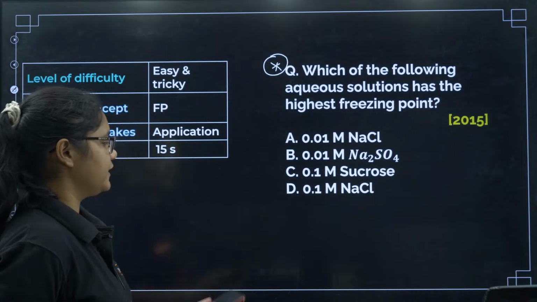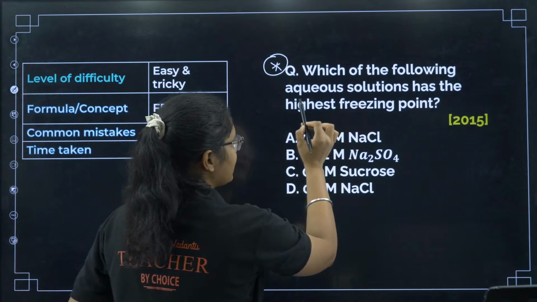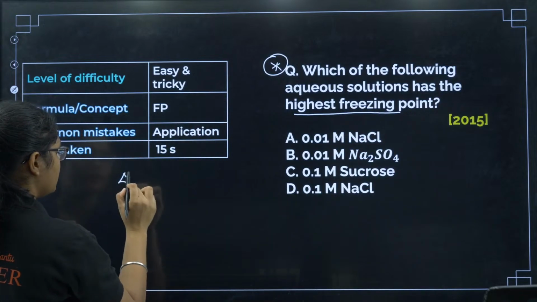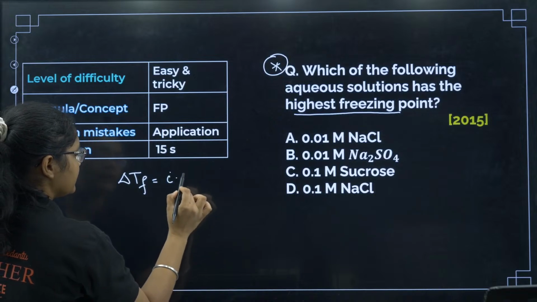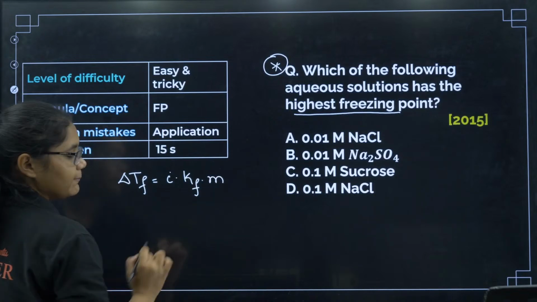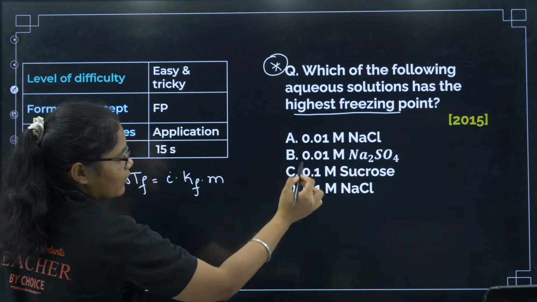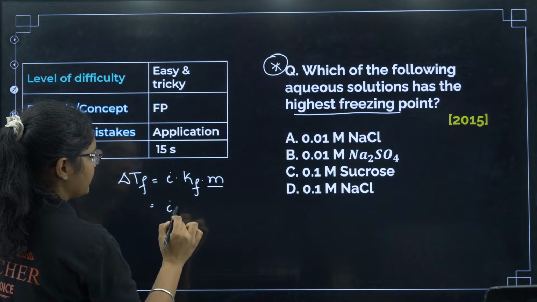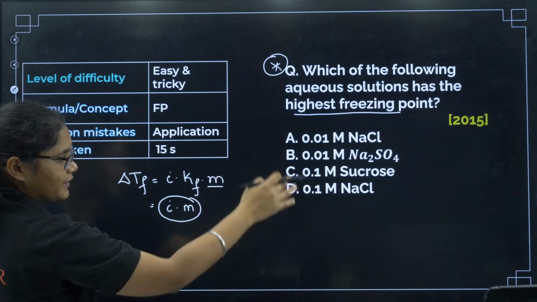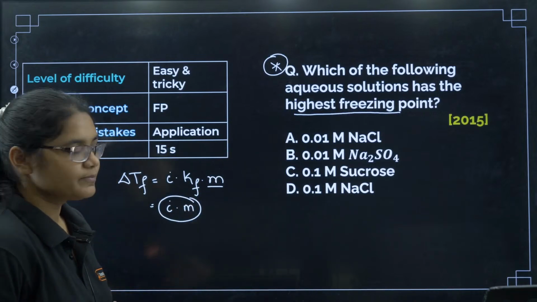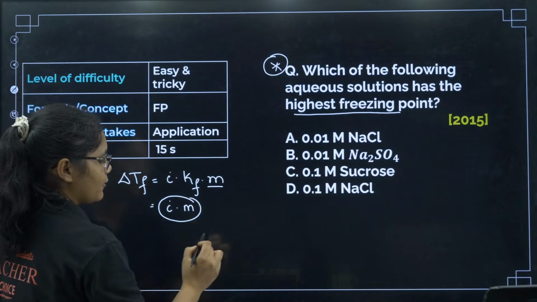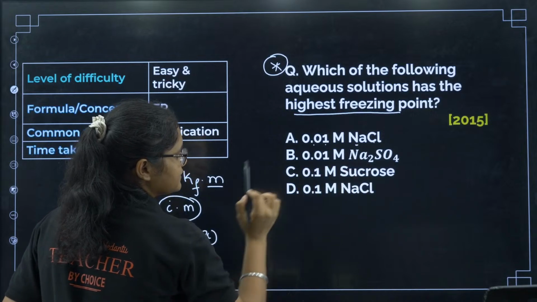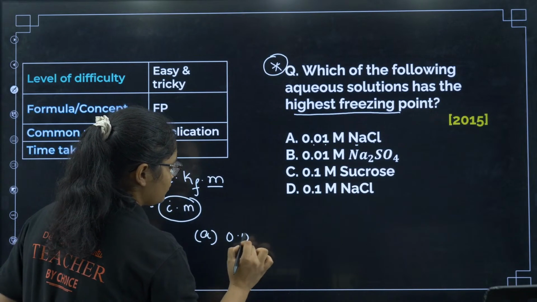Now see, I am asking where the freezing point will be highest. What's the depression in freezing point formula? Delta Tf is equal to i into Kf into m. Now you can see here all the m values are slightly different. We have to then calculate the i and m value for each of the options. So for option A, NaCl, what's the value of i times m? i is equal to 2 and this is 0.01. So I will get 0.02.